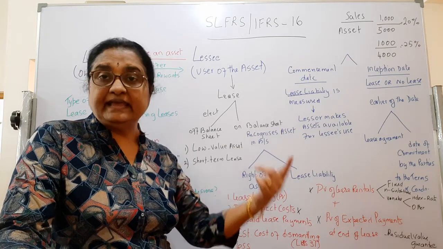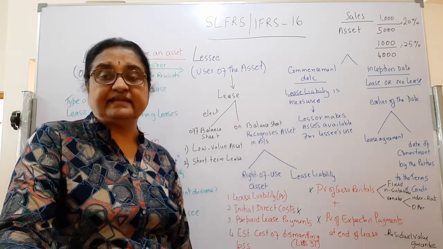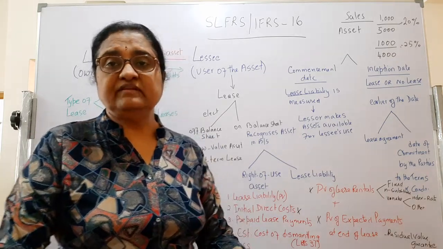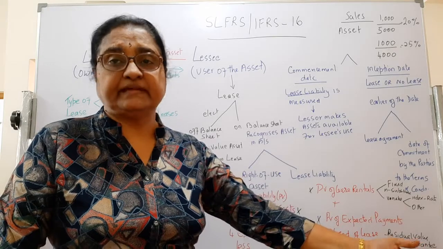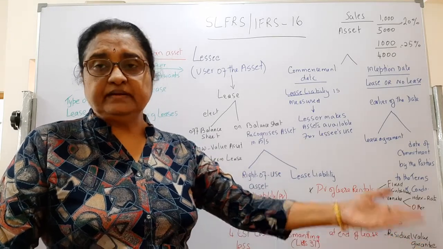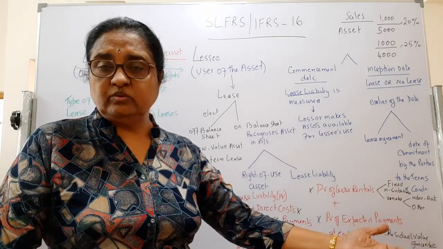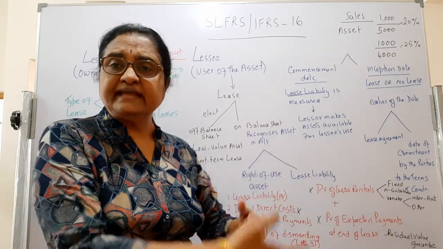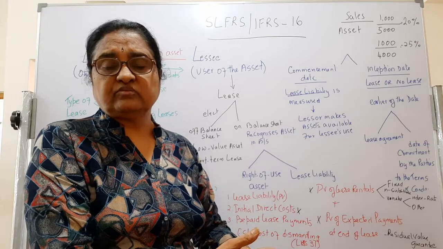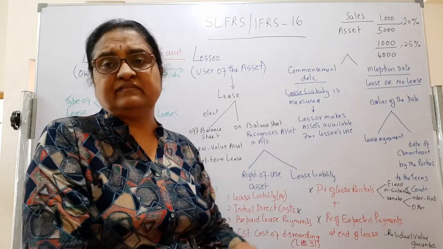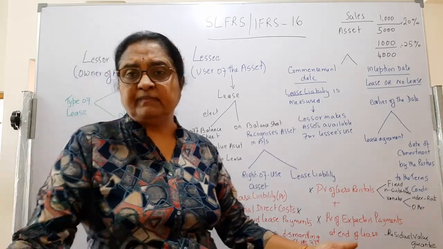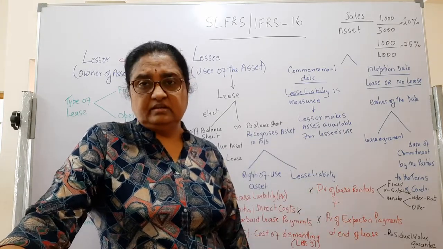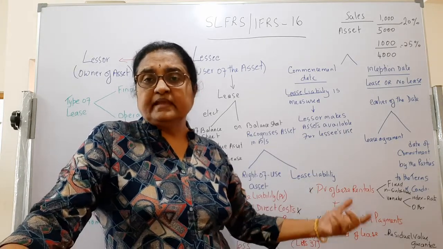Even in LKS 16 we should have studied this, the cost of an asset. If you have a dismantling cost at the end of the term, you have to return the asset or finish the lease term. So you have to bring the site back into its previous form. You might have to dismantle the asset if it is a power plant or something like that. So you have to redo it. That has some expenses.